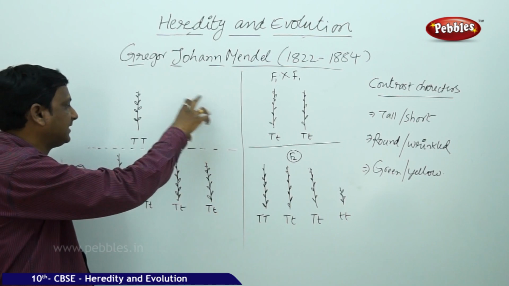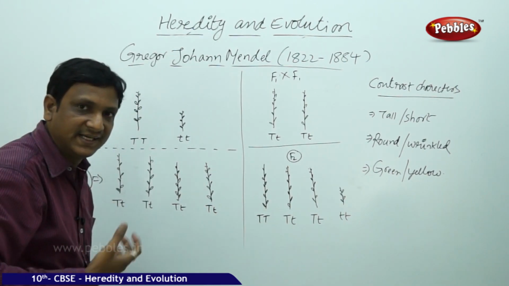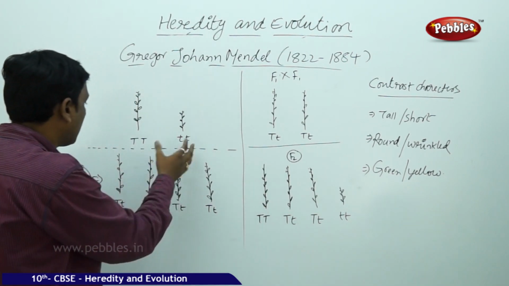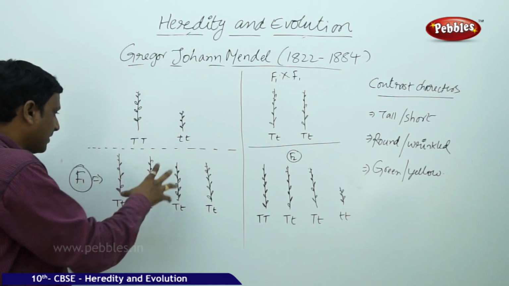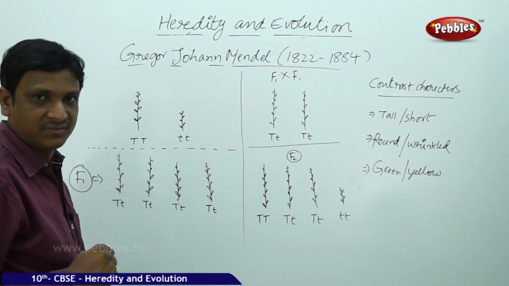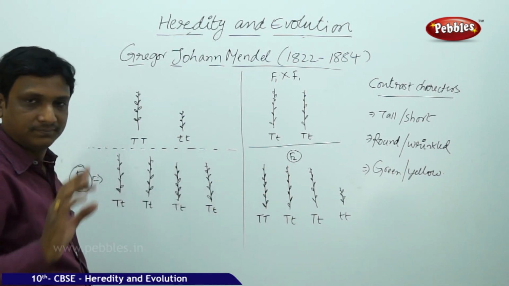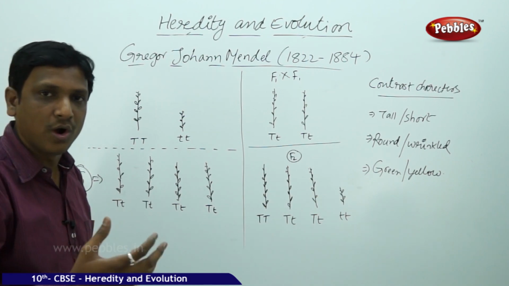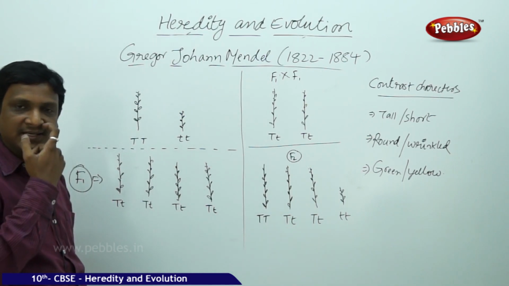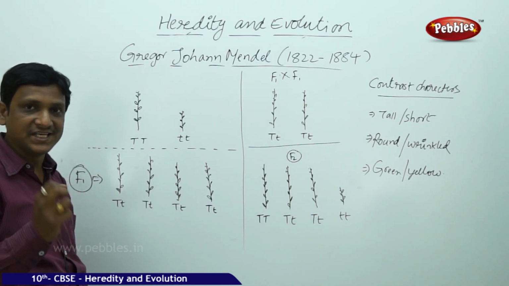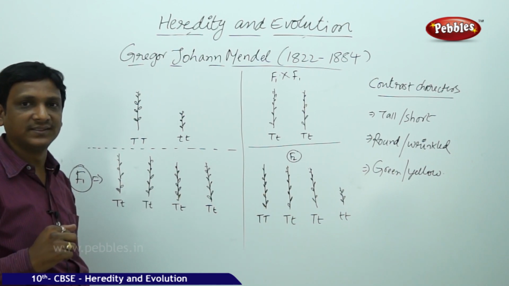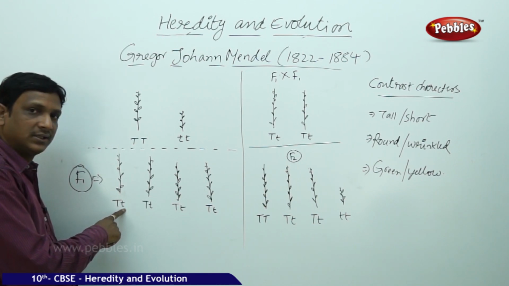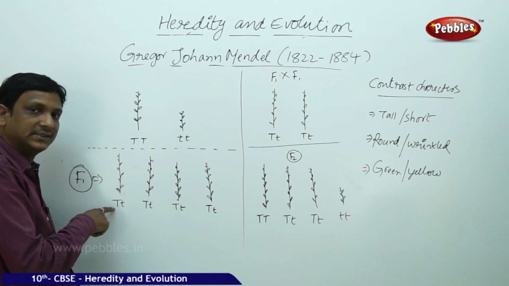If cross pollination takes place between these, the seeds obtained from these plants are planted. In the first progeny, what is observed? All the plants are tall, just looking from outside. But let us see their genes, whether both genes are expressing tallness or not. No. One gene is expressing the tall trait, the other is expressing short. But the plant looks tall because tall is the dominant character.